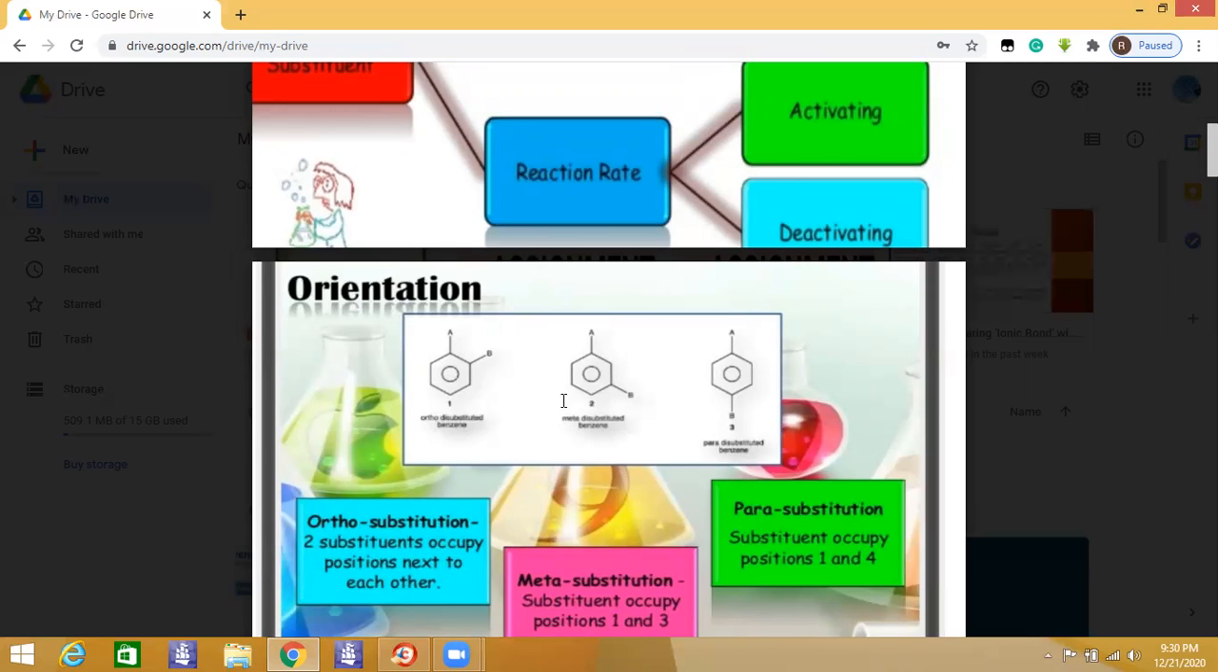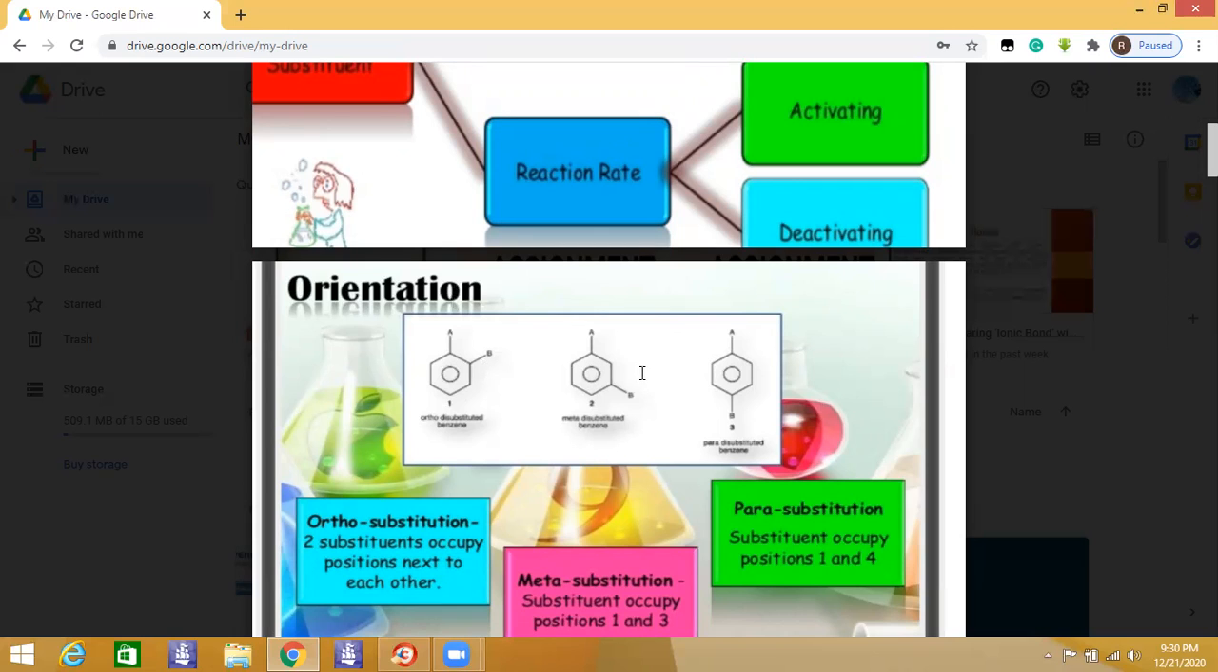If the substituent group A directs the new entrants to attack positions 3 or 5, this group is called a meta director. So here you may see this one is ortho, meta, and this para. These are the orientations of the group according to the substituent already present. So we have three orientations: ortho, meta, and para.